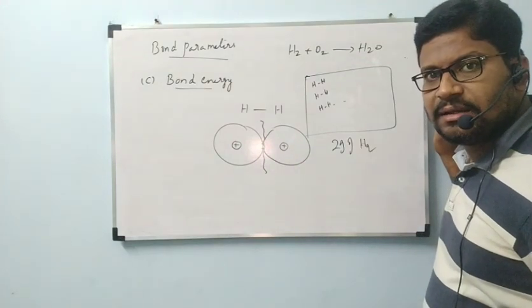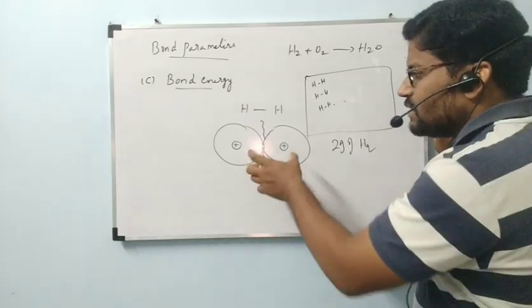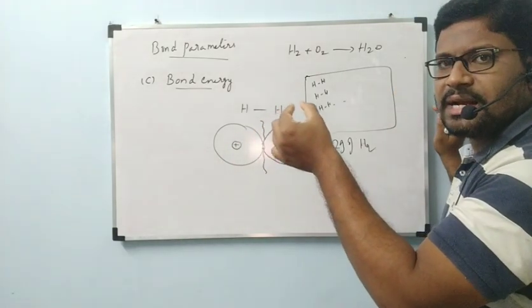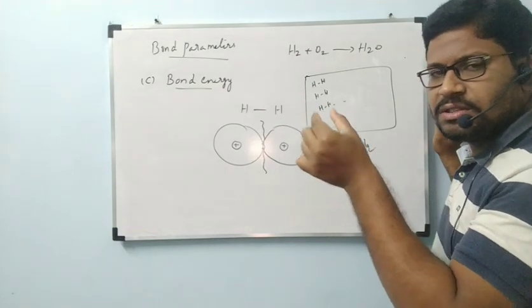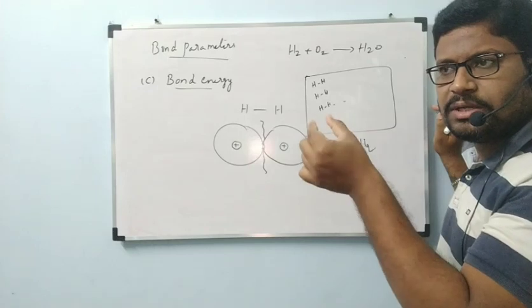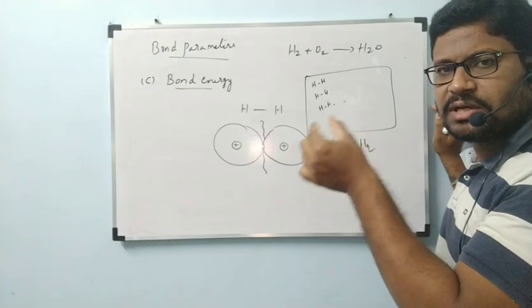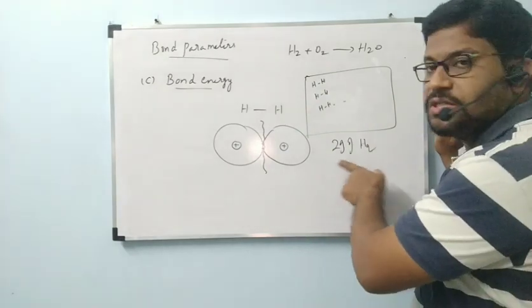But practically, breaking of one bond is not at all possible because we cannot take one H2 molecule in the container. To take that H2 molecule, we have to see its weight, 2 amu, that is 2 into 1.67 into 10 power minus 24 grams. That is not possible at all. But we can take 2 grams of H2.